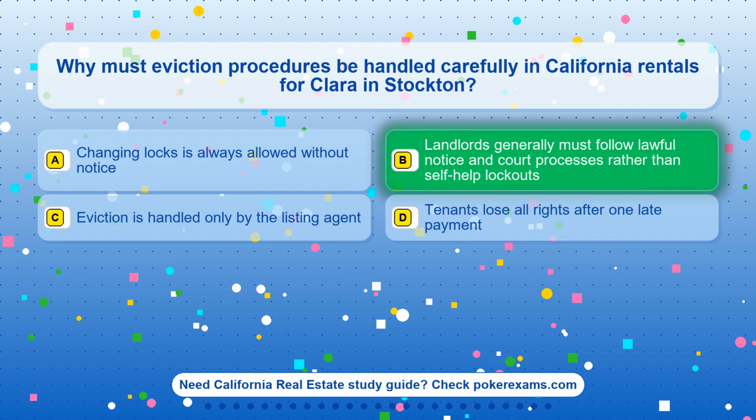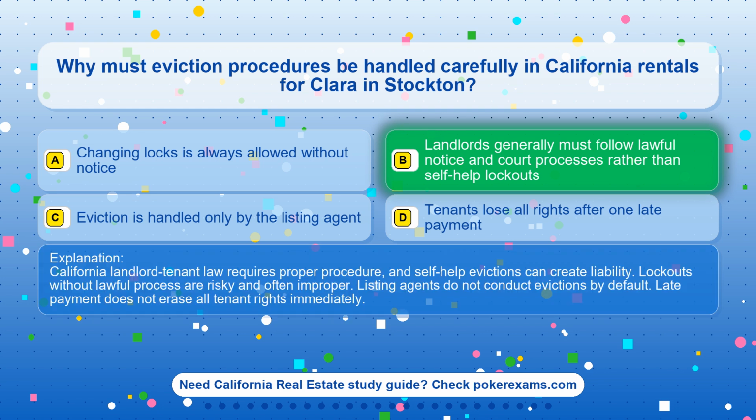The correct answer is option B. Landlords generally must follow lawful notice and court processes rather than self-help lockouts. California landlord-tenant law requires proper procedure, and self-help evictions can create liability. Lockouts without lawful process are risky and often improper. Listing agents do not conduct evictions by default. Late payment does not erase all tenant rights immediately.